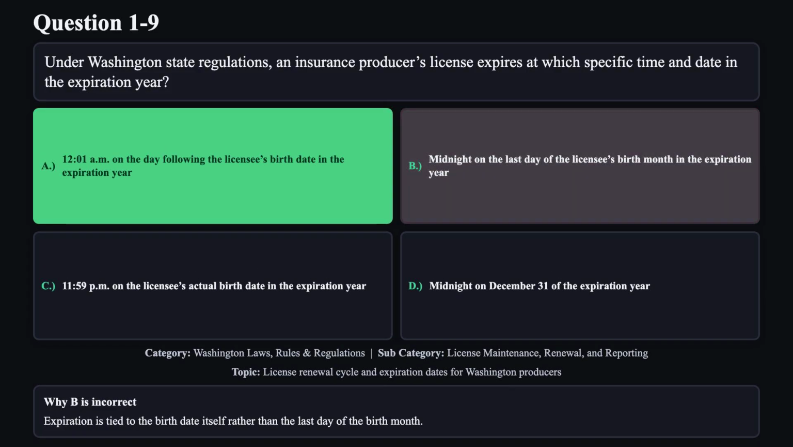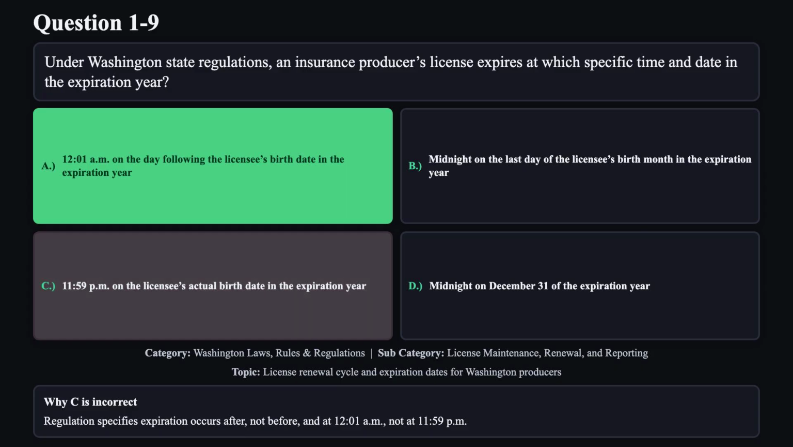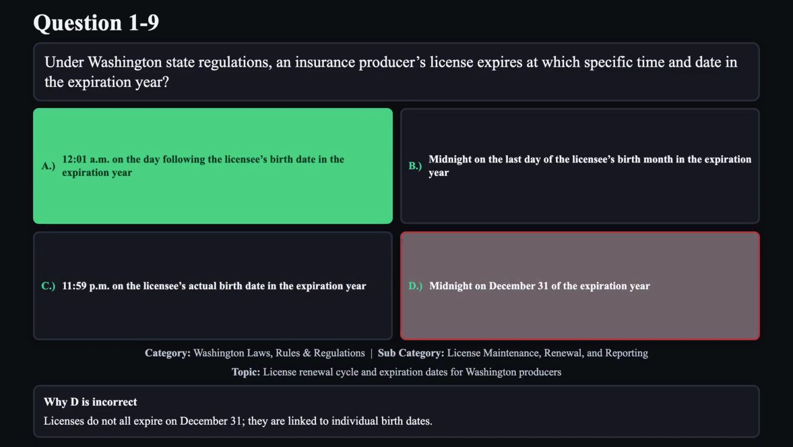Reason B is not correct. Expiration is tied to the birth date itself rather than the last day of the birth month. Reason C is not correct. Regulation specifies expiration occurs after, not before, and at 12:01 a.m., not at 11:59 p.m. Reason D is not correct. Licenses do not all expire on December 31st. They are linked to individual birth dates.